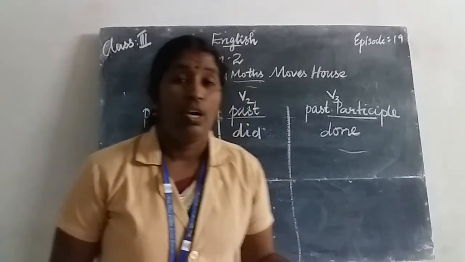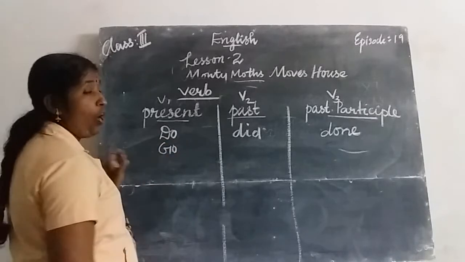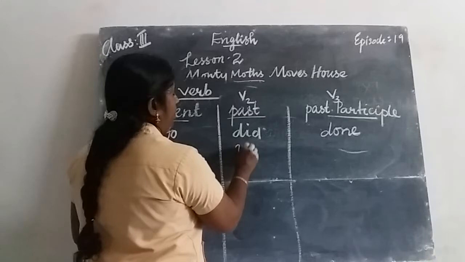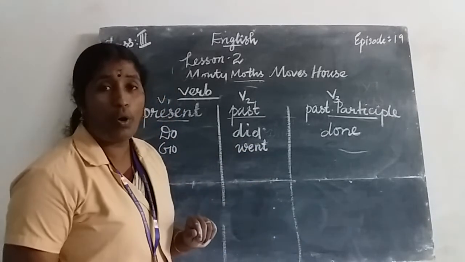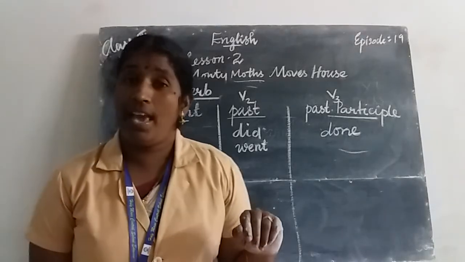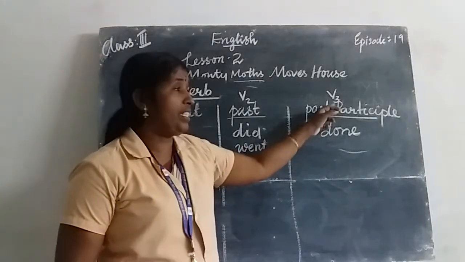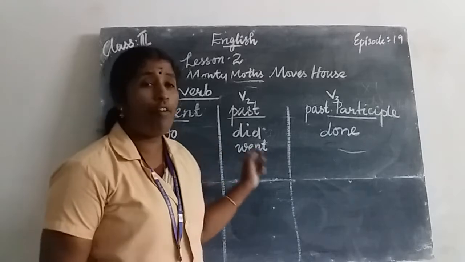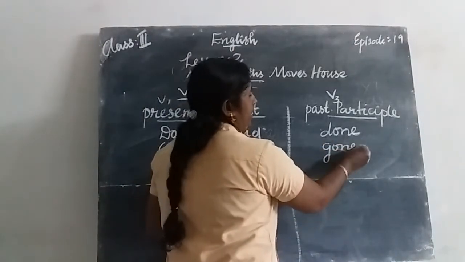Then the next one, go. Root verb go, present tense go. The past tense of go is went, W-E-N-T. Past participle, the V3 form of go, is gone, G-O-N-E.